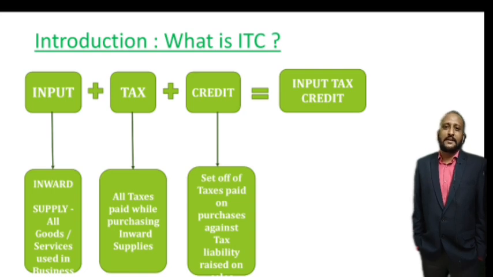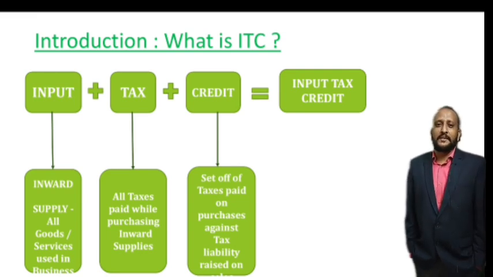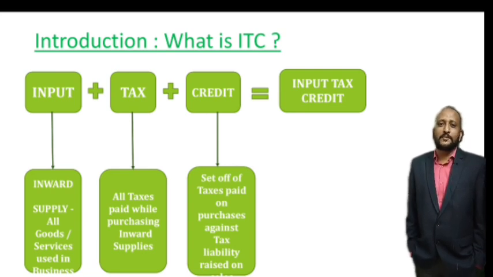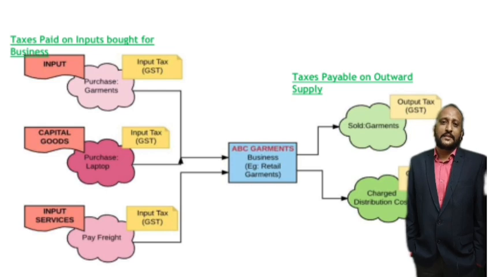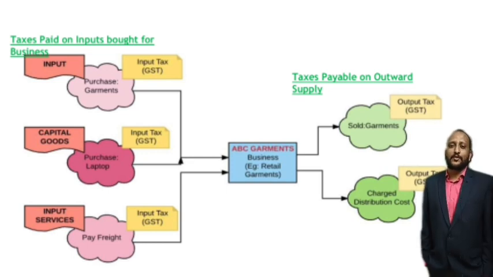Now as I told you, see the capital goods. Whatever taxes are paid on the purchase of capital goods, like laptops and machinery, you will be given a credit. Again, for all the input services, any services which are used in the further course of business, you will be given the input tax credit. And for any inputs or input goods which are used in the course of business, like raw materials, again you will be given ITC, that is input tax credit.